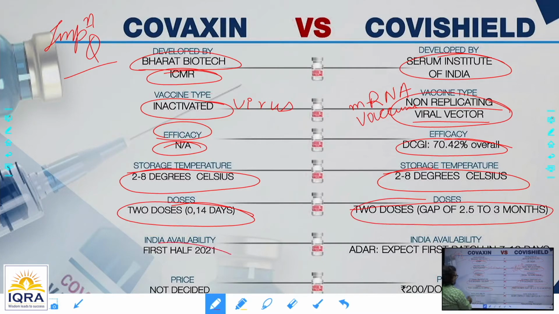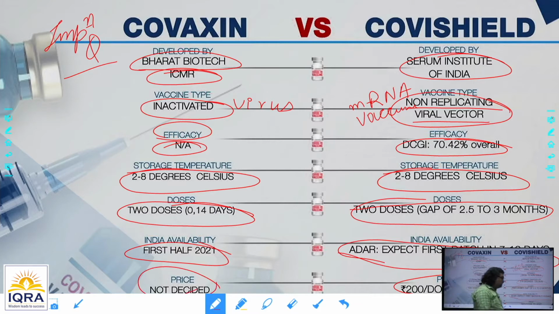Now India availability: the first half has already been brought in. Price: 200 rupees has been fixed for the government for Covishield by the Serum Institute of India. For Bharat Biotech, again the government has decided. Going to private hospitals and labs, the government still has not done that. But there is a lot of politics with respect to export of the vaccine to neighboring and foreign countries, right? The opposition has raised the question: when there is a need in India, why has the government exported to outside countries, given the scarcity of the vaccine?